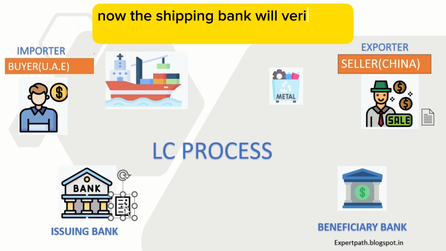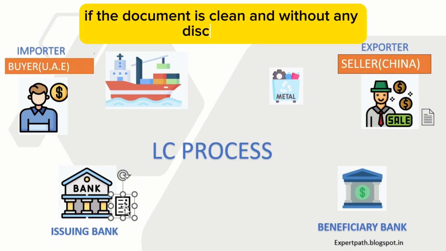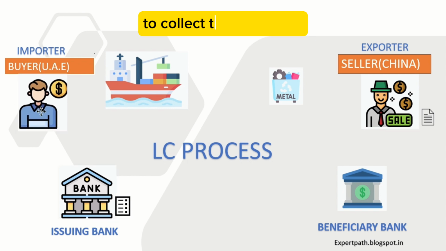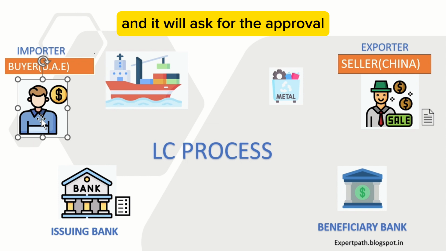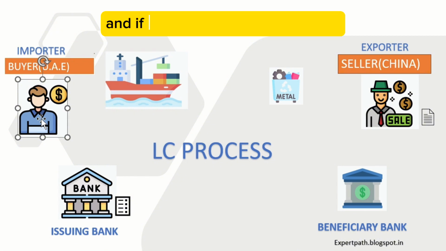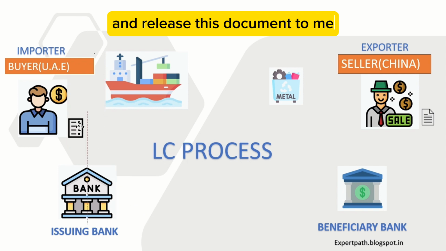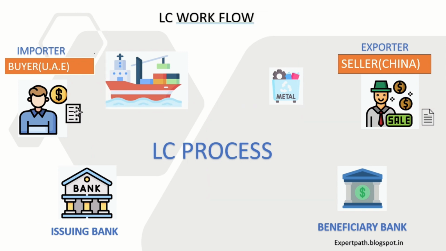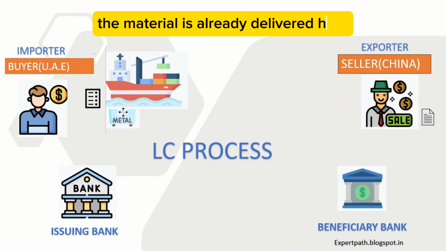Now the issuing bank will verify the shipping documents, and if the documents are clean and without any discrepancy, it will notify the applicant, which is me, to collect the documents. If there is a discrepancy, it will ask for my approval. If I go ahead with the approval, the bank will debit my account and release the documents to me. This document has the title of ownership to release the shipment. Immediately I'll go to the port to release my shipment. The material is already delivered here.